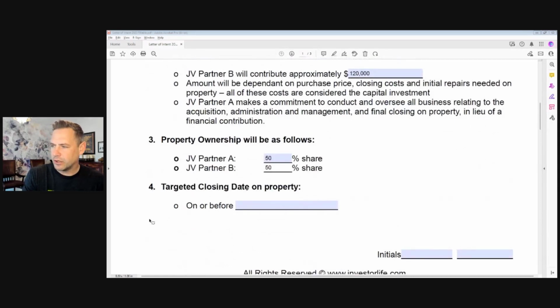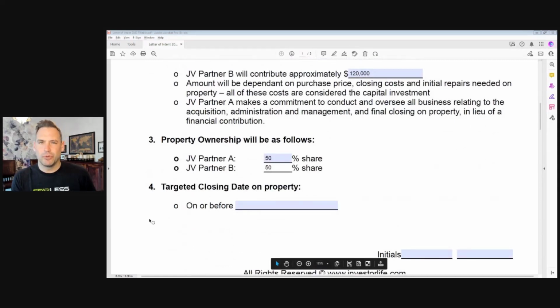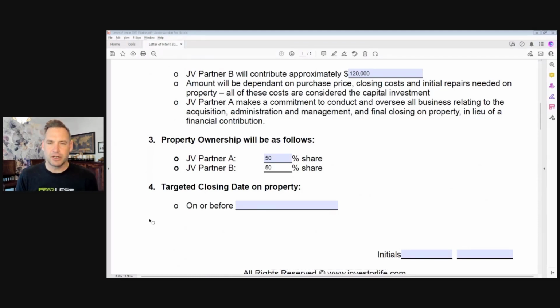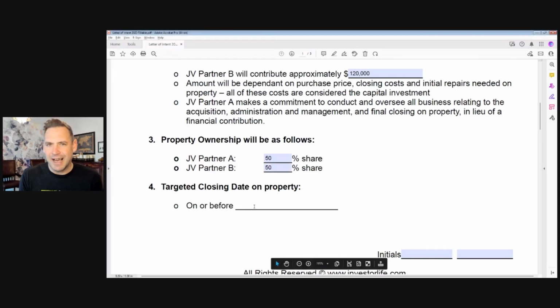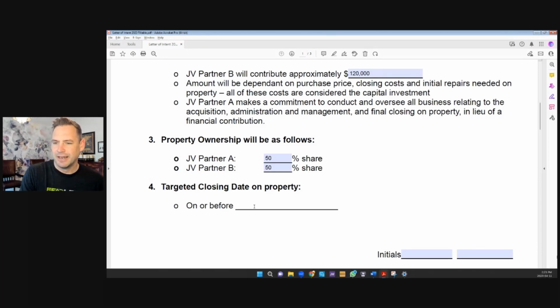But our target closing date, remember, when we start putting in offers, and then by the time we get our financing and our conditions removed and all of those sorts of things, when would be the perfect target date? Well, if let's say we're planning to do something in the next 4 months, on or before, what is that specific date? So today, guys, that I'm doing this video happens to be on April, I think it's the 10th or the 11th, something like that.